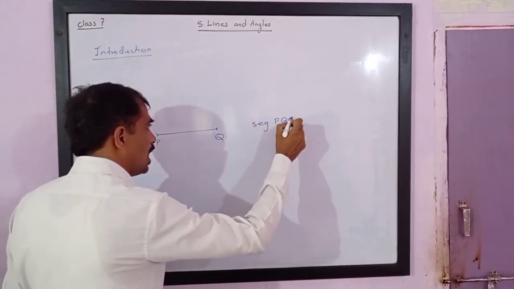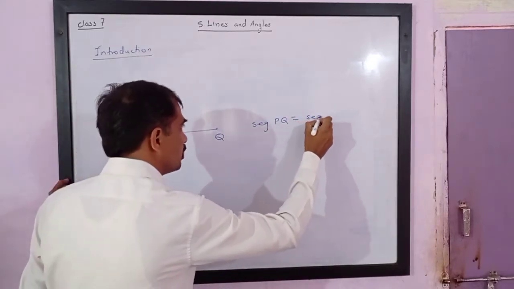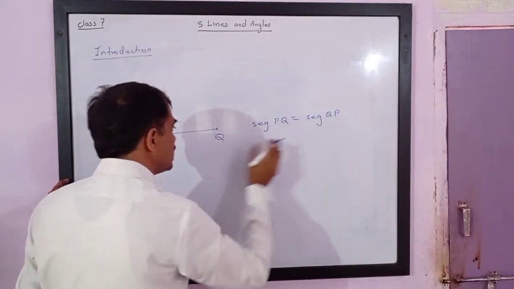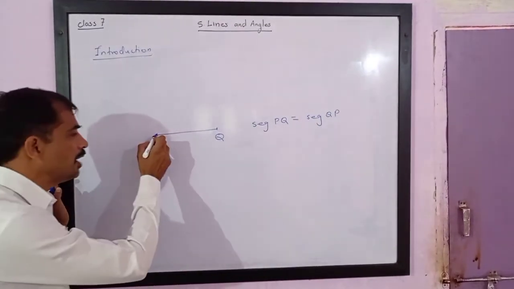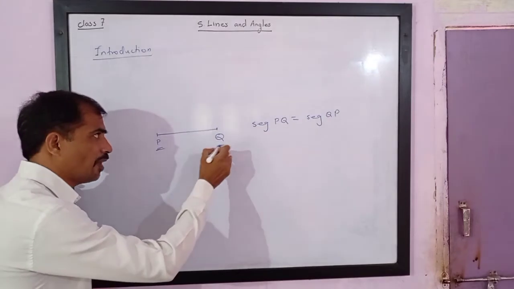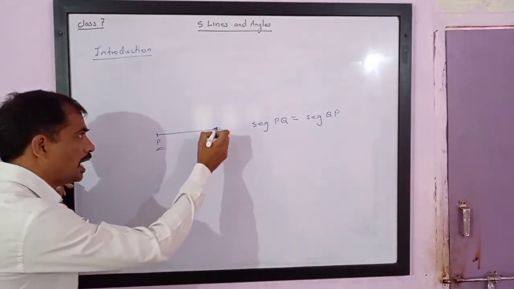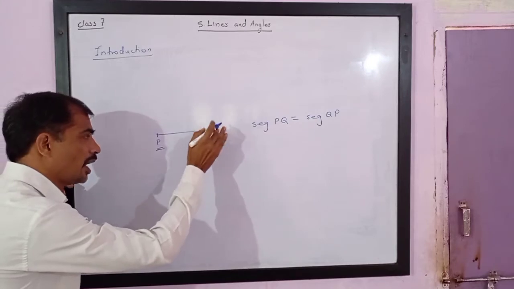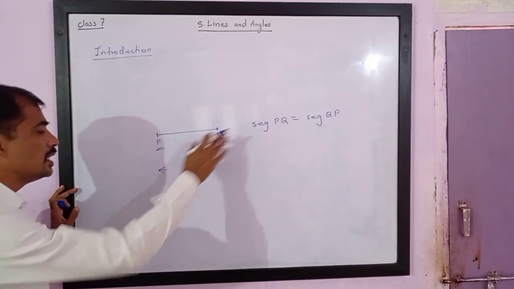Segment PQ, and please note segment PQ is equal to segment QP. Here we can say that segment PQ and segment QP are one and the same. Please note end points are denoted by capital alphabets and there is no arrowhead at the end points. There are end points, there is no arrowhead. So please note this is a segment.